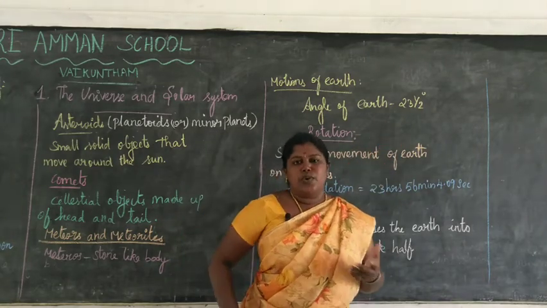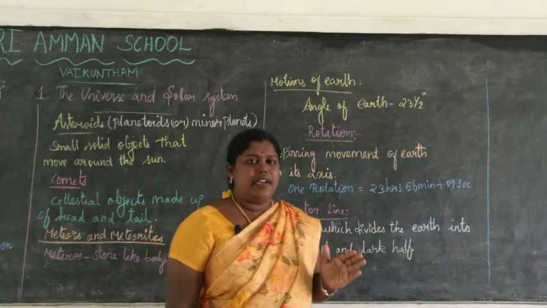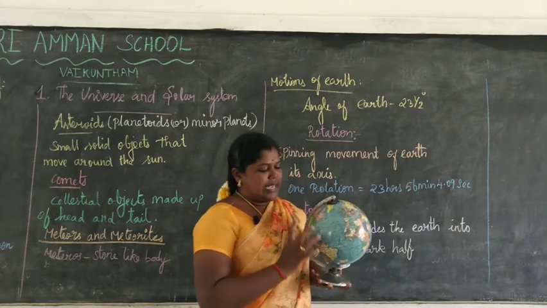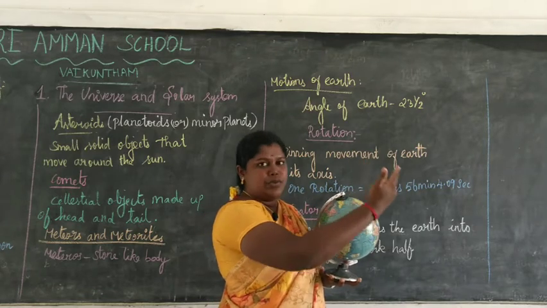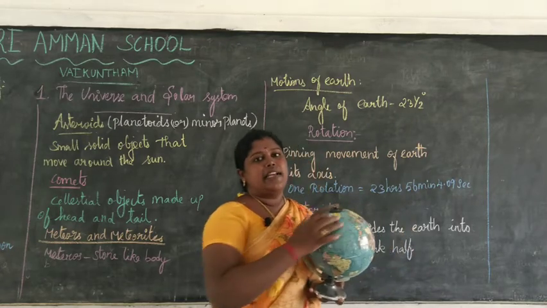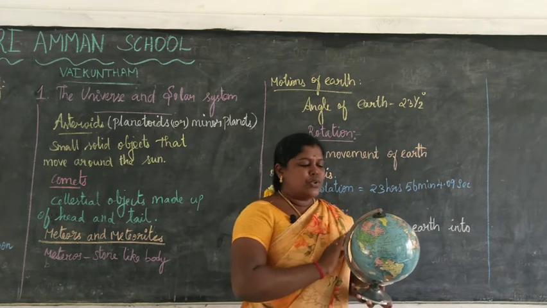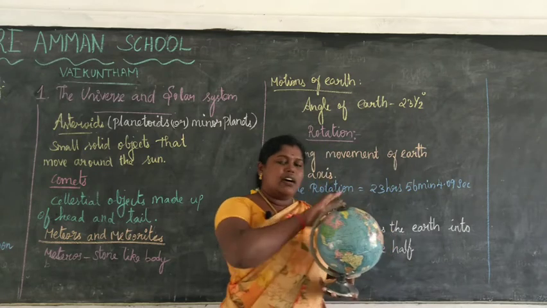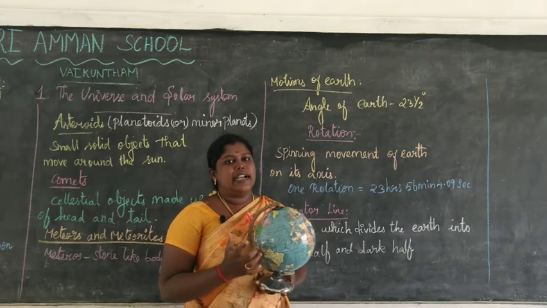Okay, so as the earth is spherical in shape and inclined at an angle of 23.5 degrees, only one half of the earth is illuminated by the sun. What does illuminated mean? It means lightened. If the sun is above the earth, when the earth rotates, only one half of the earth is illuminated by the sun. The other half remains dark. Therefore the illuminated portion of the earth gets the day, and the darkened half of the earth gets night.